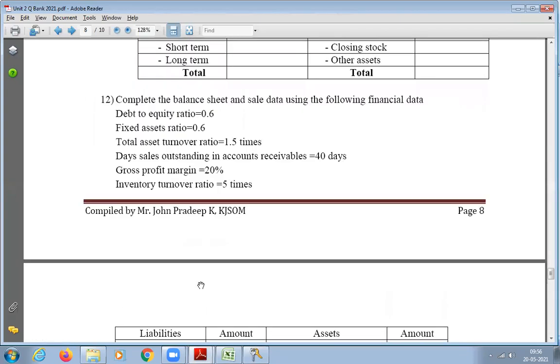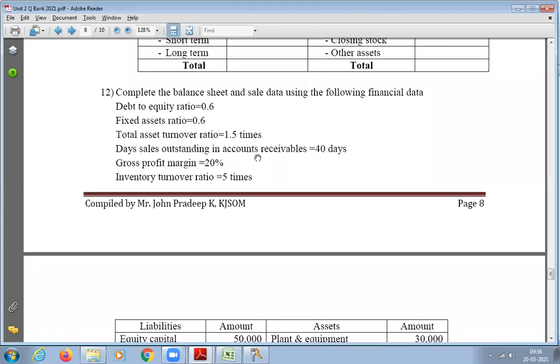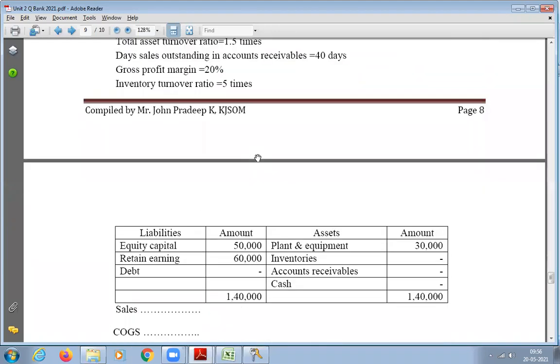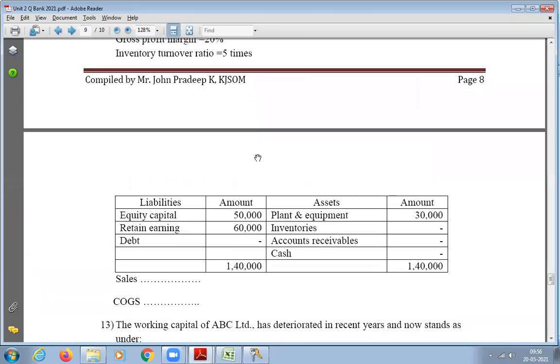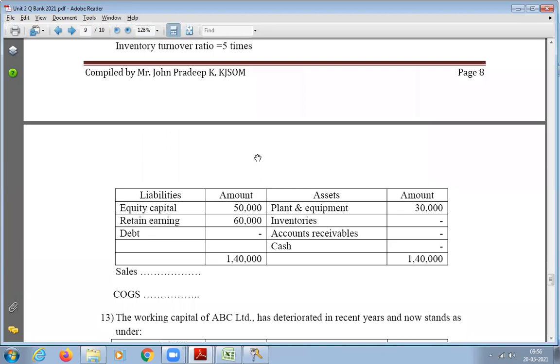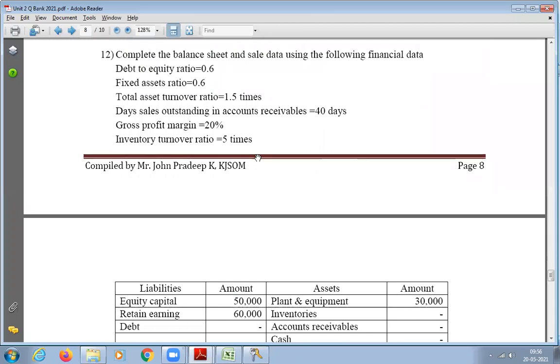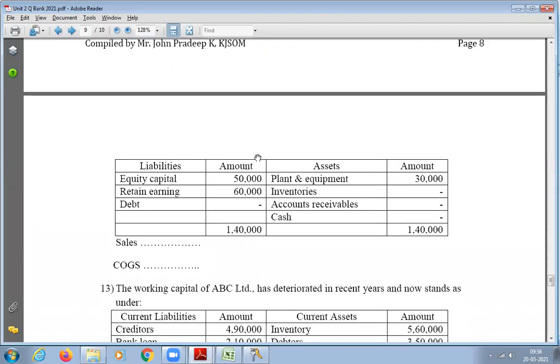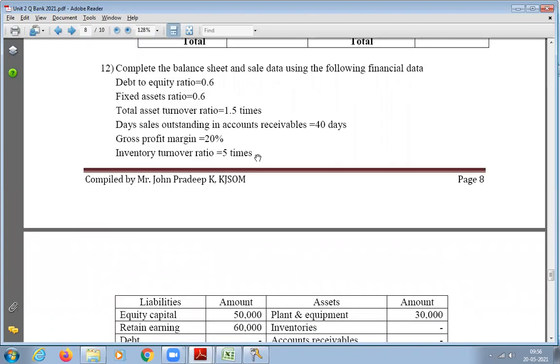Then he has given us debt equity ratio, fixed asset ratio, total asset turnover ratio, then days sales outstanding in account receivable is given as 40 days. Then gross profit margin and inventory turnover ratio are given. So all the data is given there. Just calculate one by one, put it in the balance sheet and tally the balance sheet, then calculate the sales data, that is sales and COGS, and then the gross profit amount. Gross profit amount he has not given, you can calculate that. Can you try this question? Question number 12 is over.